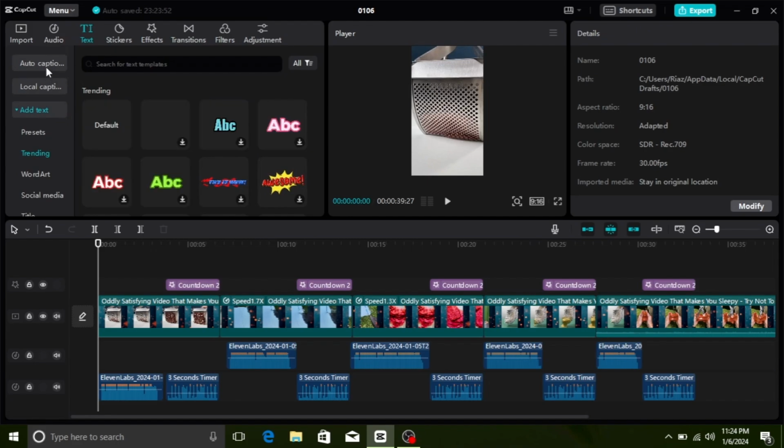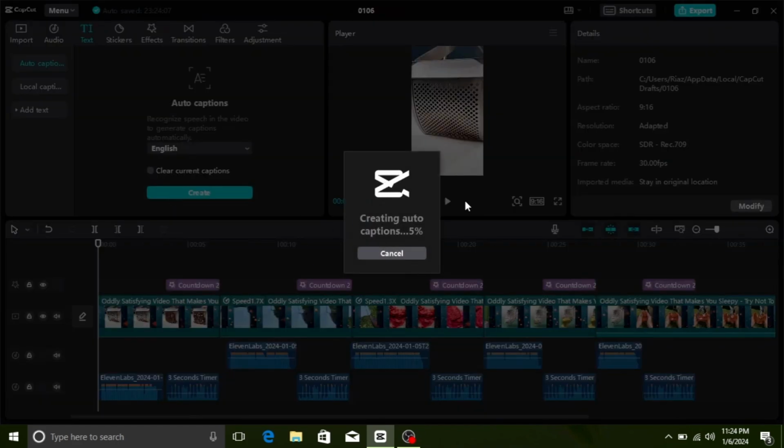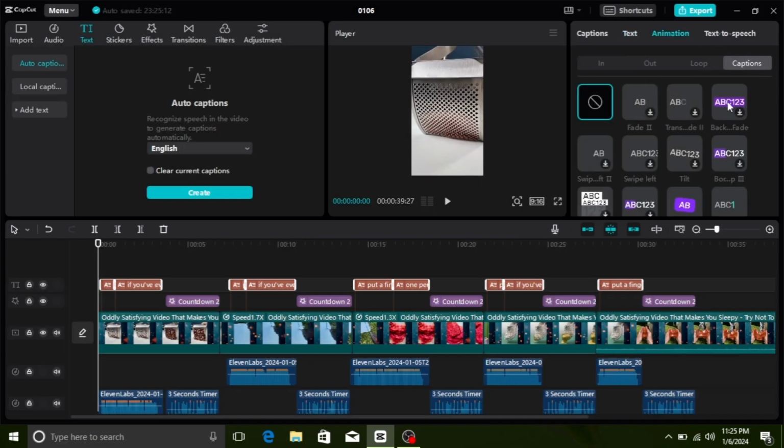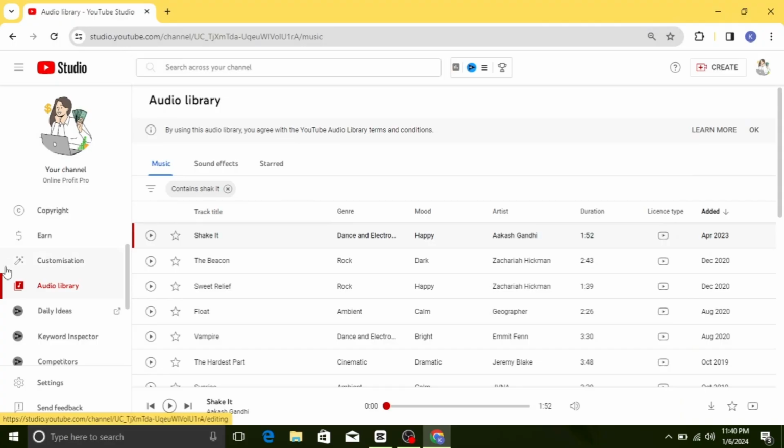For captions, go to the text option, click on Auto Caption, select English as the language, and create auto captions for your video. Then, go to the animation section, choose a caption animation, adjust the font size, and place it according to your preference. Lastly, for background music, open Chrome, go to youtube.com, and access the audio library.